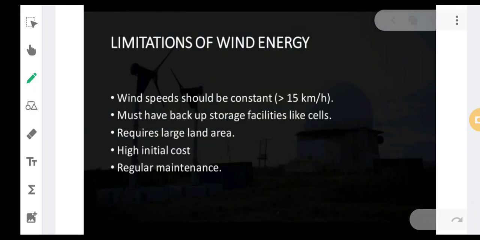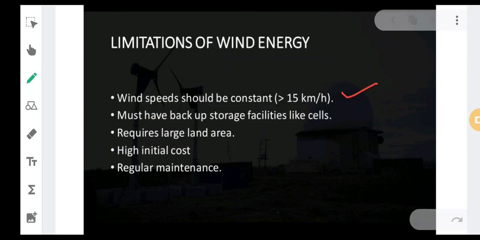Next are the limitations. We have seen the advantages of wind energy, so now we will see the limitations. What are the limitations? First, wind speed should be greater than 15 kilometers per hour.